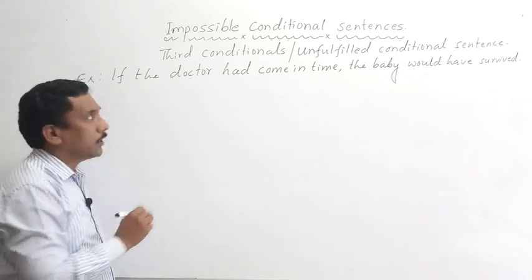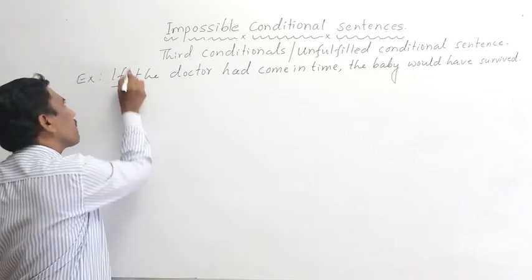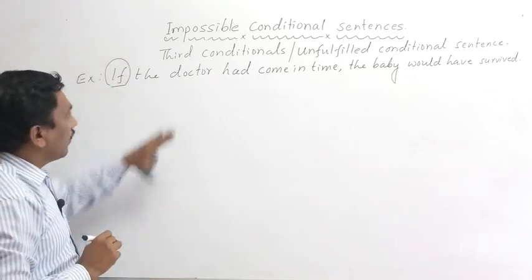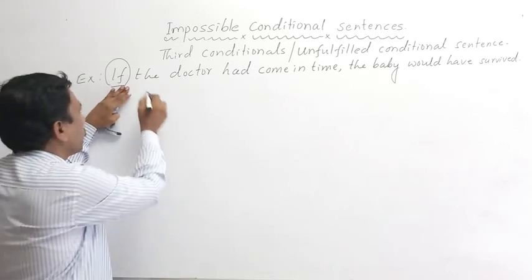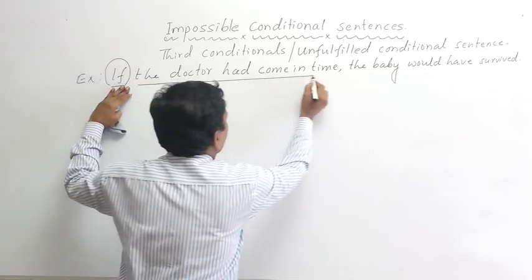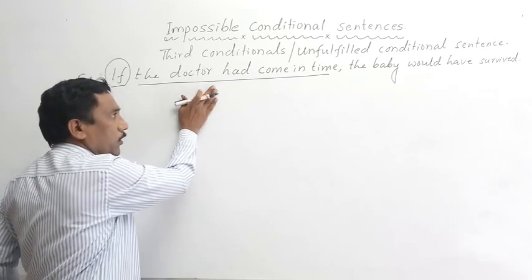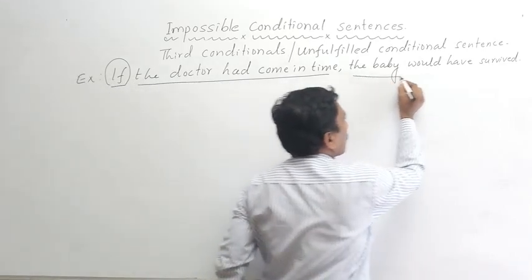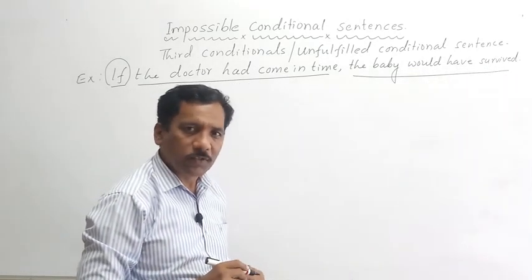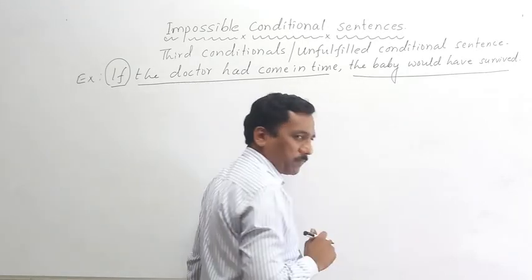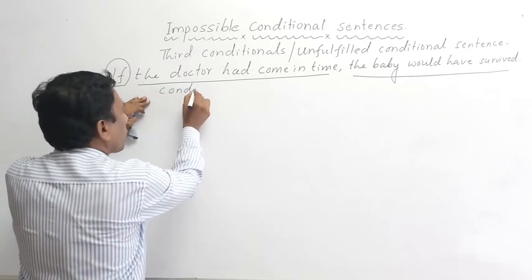Here what happens? Usually conditional sentence begins with if, right? A clause which begins with if is called conditional clause. So, the conditional clause is if the doctor had come in time. And the baby would have survived. What is this clause called? This clause is called main clause in English. Please remember. So, we have got two clauses.